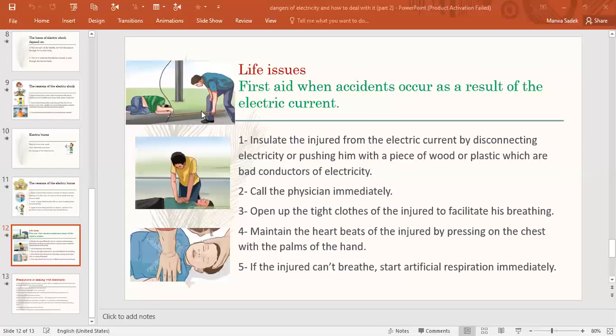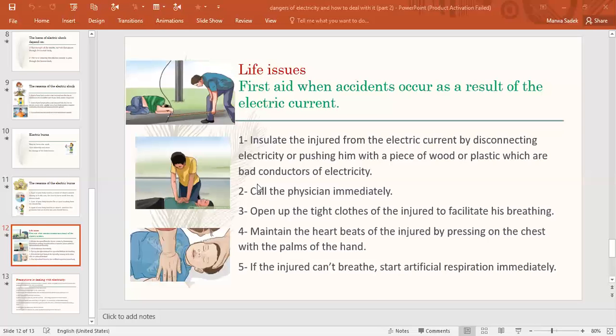Or pushing him, taking this person away with a piece of wood or plastic. Why wood or plastic? Because, like we said before, they are bad conductors of electricity, so no electricity will pass through the wood or plastic. So number 1, we have to insulate the injured from electric current by disconnecting electricity or pushing him with a piece of wood or plastic because they are bad conductors of electricity.